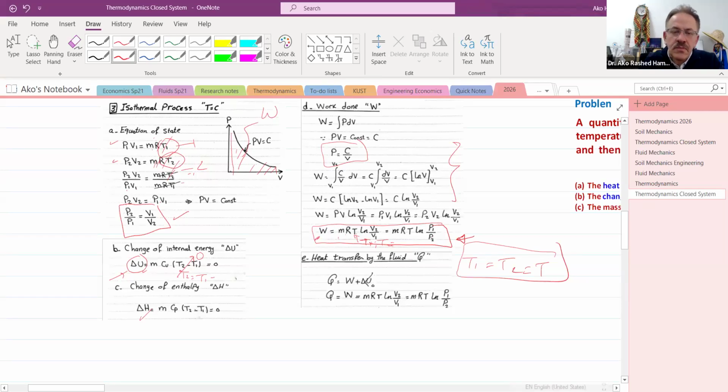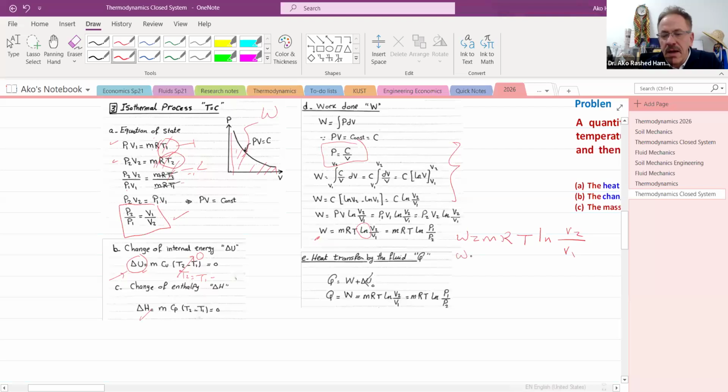Like this, we can say work is equal to mRT ln of V2 over V1, or we can say mRT ln P1 over P2. It is the same. It's two equations.